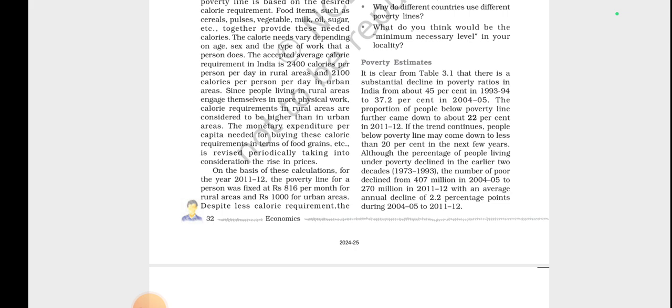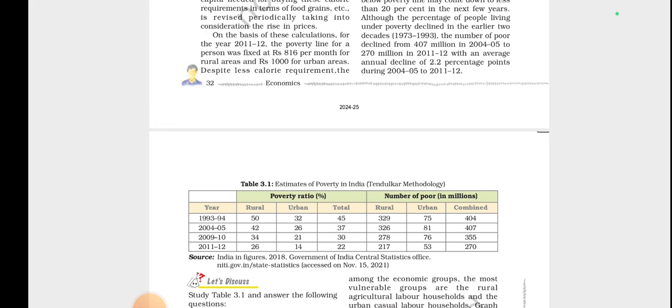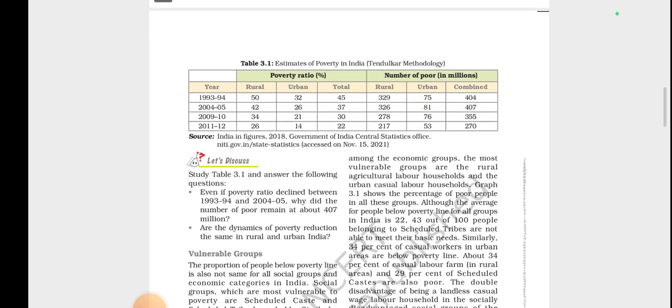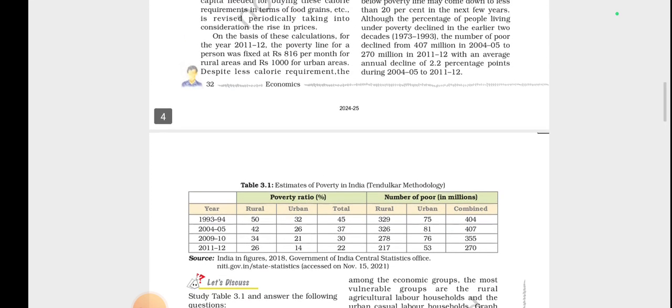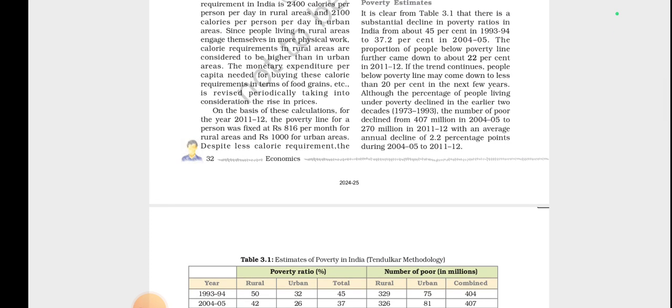You have to go through each year's poverty ratio, and you'll understand that it is declining day by day. Every year about 2.2 percentage points decrease. So that is a good thing.